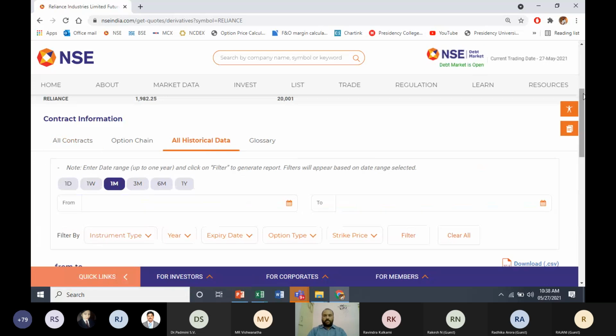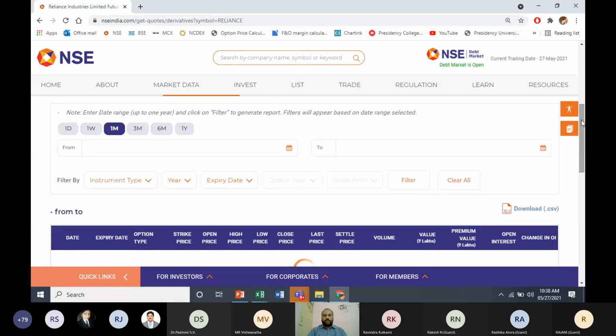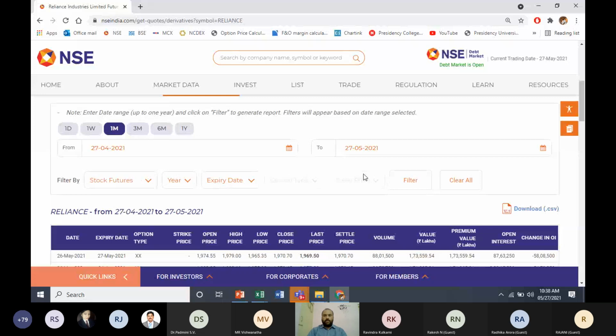If you click here, it will ask you for how many months. Now NSE has started charging for more than 1 year of data. If you want data for more than 1 year, you have to pay NSE, or you can take it from a different website. We have Money Control, we have Yahoo Finance. This data is available there also. You can go for that.